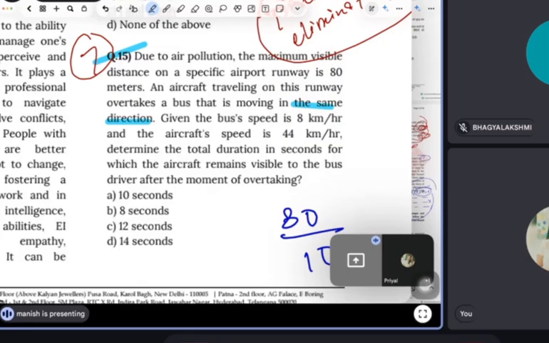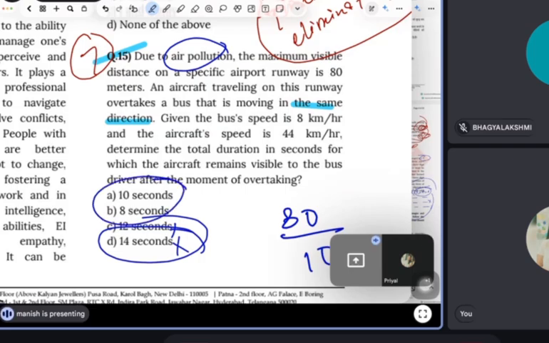See, guys, the examiner is just misguiding you. Air pollution, everything. This question is a core topic of time and distance. So, guys, you know what? In this type of question, always remember one thing: eliminate the options. These options can never be right because they are not divisible by 8 or 10. So the answer will be this only.